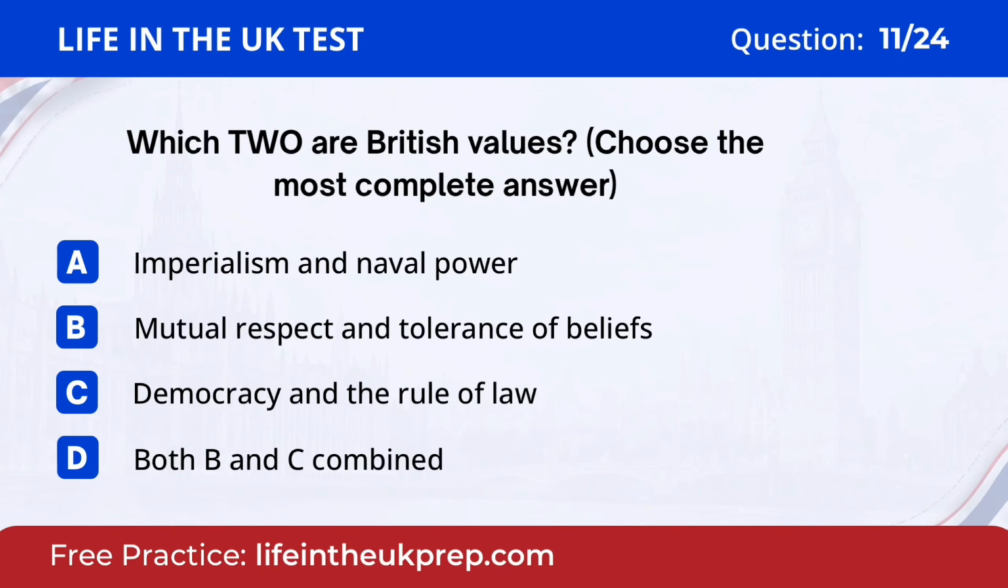Question 11. Which 2 are British values? Choose the most complete answer. A. Imperialism and naval power. B. Mutual respect and tolerance of beliefs. C. Democracy and the rule of law. D. Both B and C combined. The answer is D. Both B and C combined.